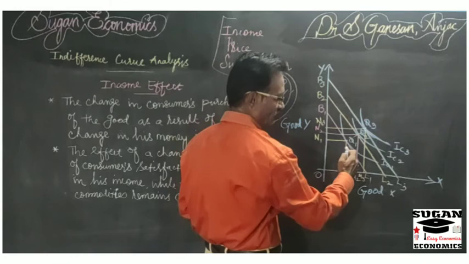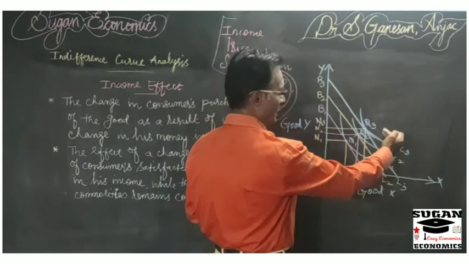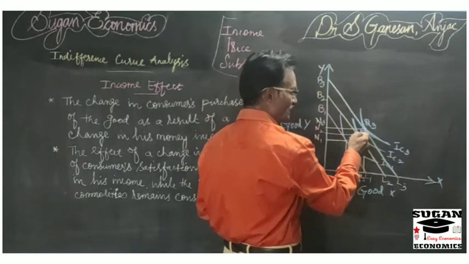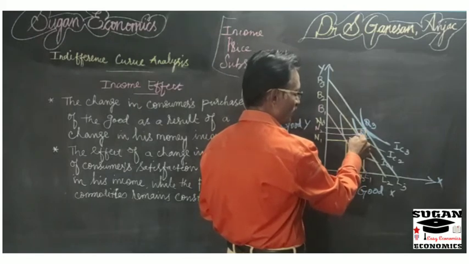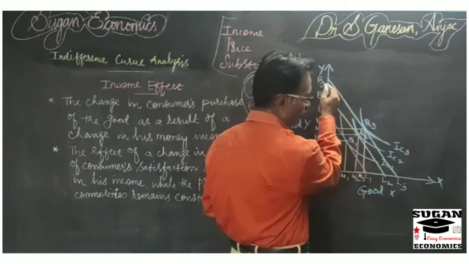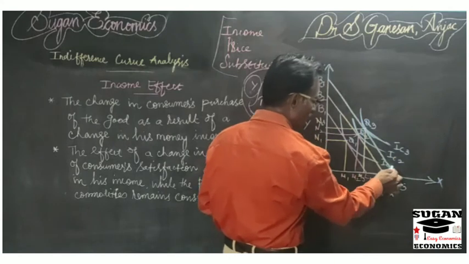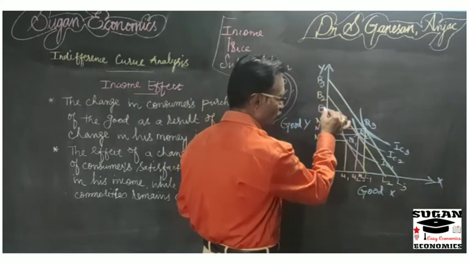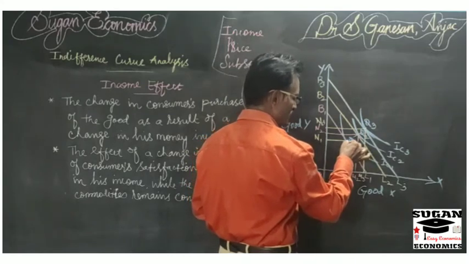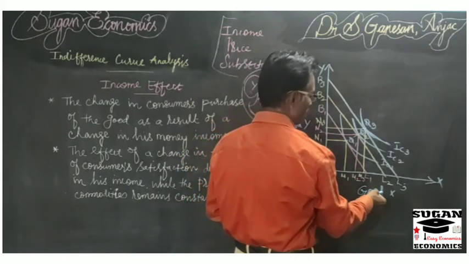So whenever income of the consumer increases, we have to shift the budget line rightwardly, and we have to draw an indifference curve which is tangent to the budget line to determine the equilibrium point, that is the maximum satisfaction point. So in this way we have drawn three budget lines and three indifference curves, IC1, IC2 and IC3. The IC1 is tangent to the budget line B1 L1 at point Q1. So this is the equilibrium point at the initial stage. So at that point the consumer is having ON1 amount of Y commodity and OM1 amount of X commodity.